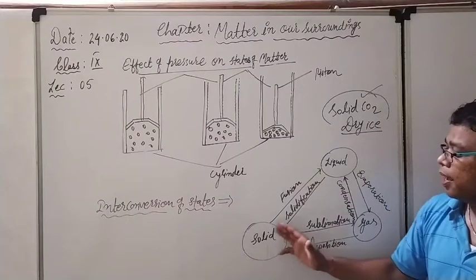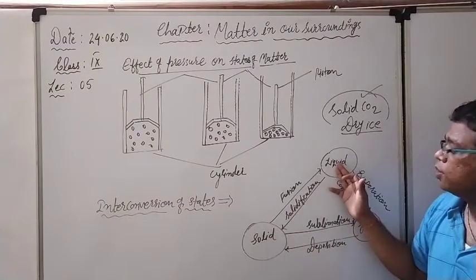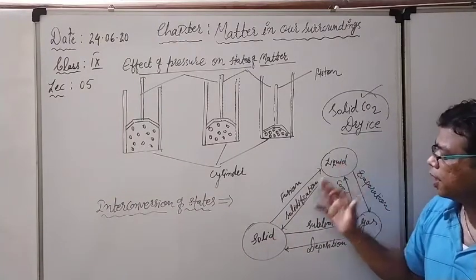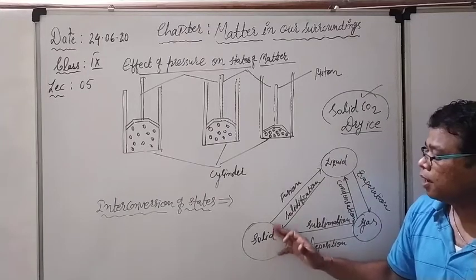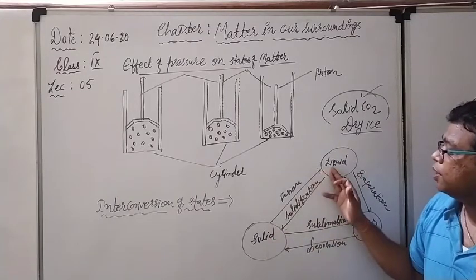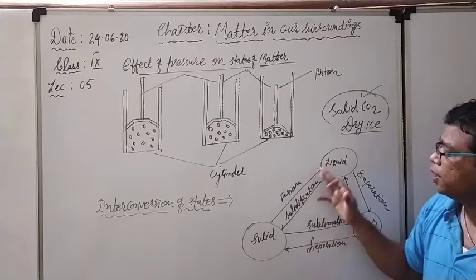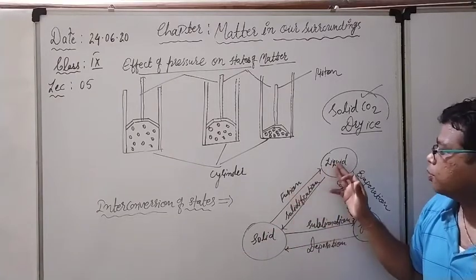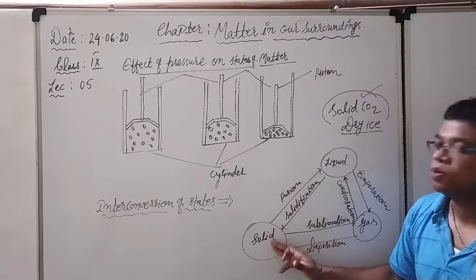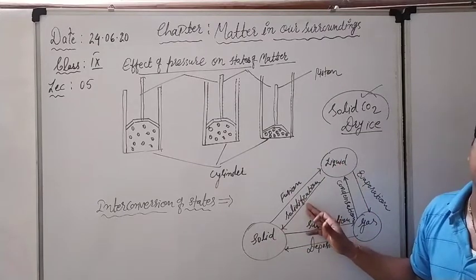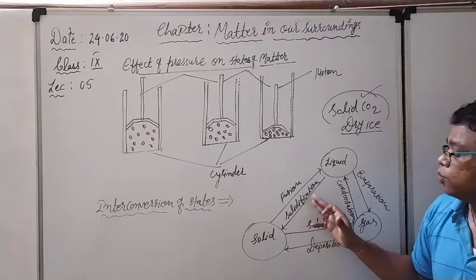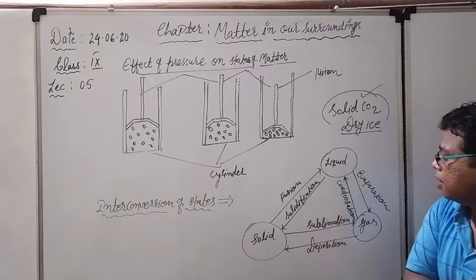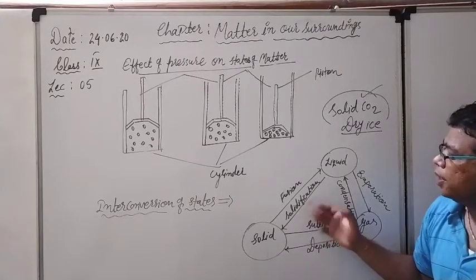Any solid can be converted into the liquid state, and the liquid can also be converted into the solid state. How can the solid be converted into the liquid state? The process by which a solid is converted into the liquid state is known as fusion, and the process by which the liquid is converted into the solid state is known as solidification.